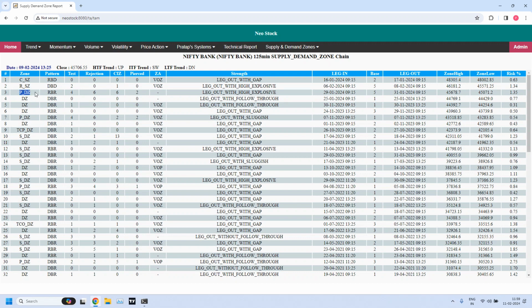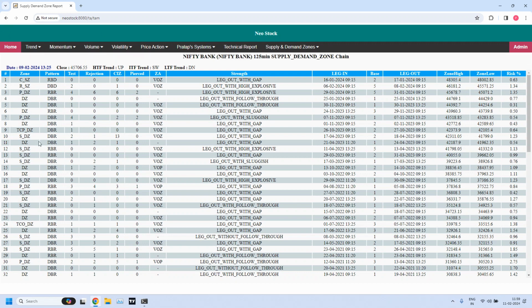This demand zone is pierced, but it is already tested 4 times. So what is the supply zone level? 46,181 to 45,571. This is a high liquidity supply zone, already tested 2 times. This is a fresh demand zone at 44,769 to 44,429.